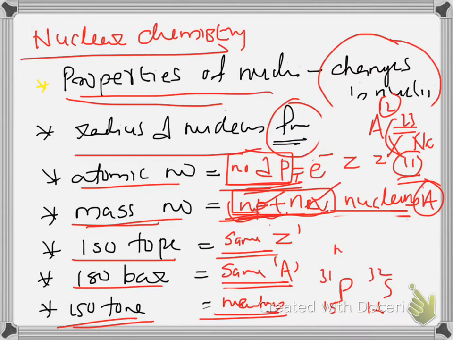So neutrons equal 31 minus 15, 16, and 32 minus 16, again 16. So they have the same number of neutrons, and they can be called isotones. These are the three kinds of nuclei we can normally expect: isotope, isobar and isotones.